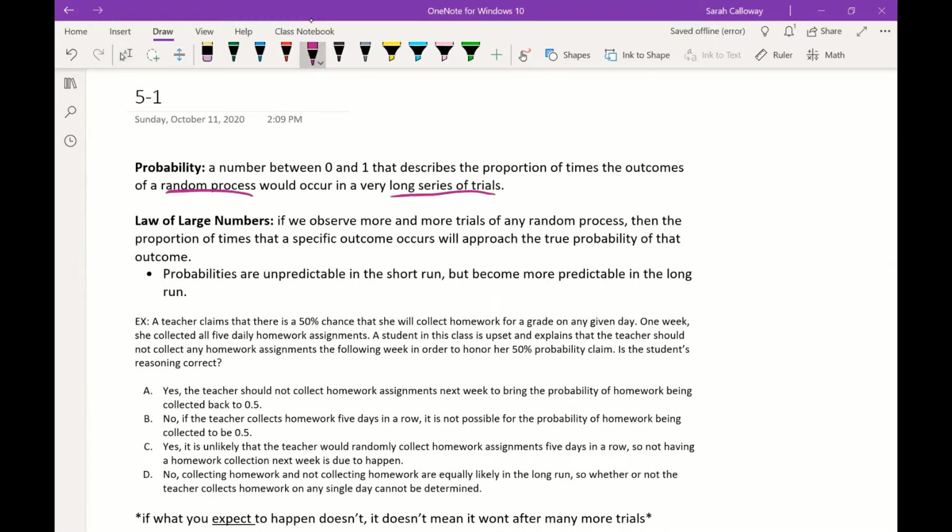So the law of large numbers says that if we observe more and more trials of any random process, then the proportion of times a specific outcome occurs will approach the true probability of that outcome. So know that probabilities are unpredictable in the short run, but they become more predictable in the long run. So that's the idea of the law of large numbers. Okay, so remember again that probability is the number between 0 and 1. So that means essentially that it's a percentage.